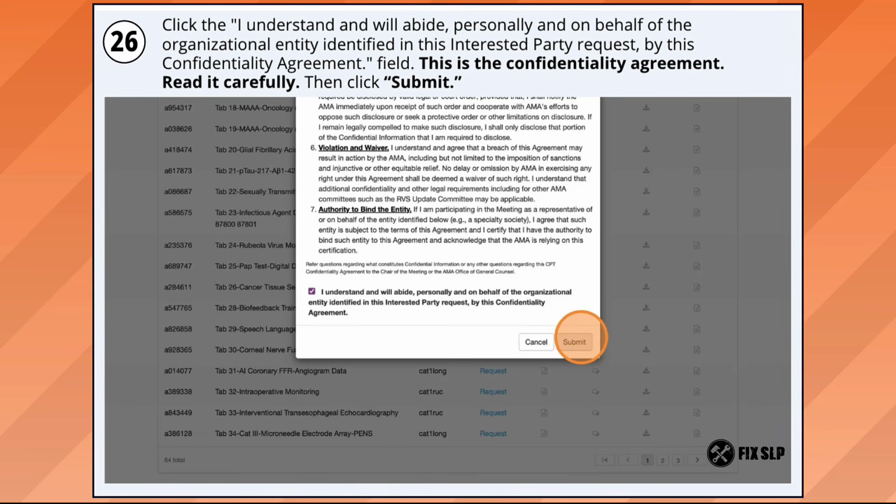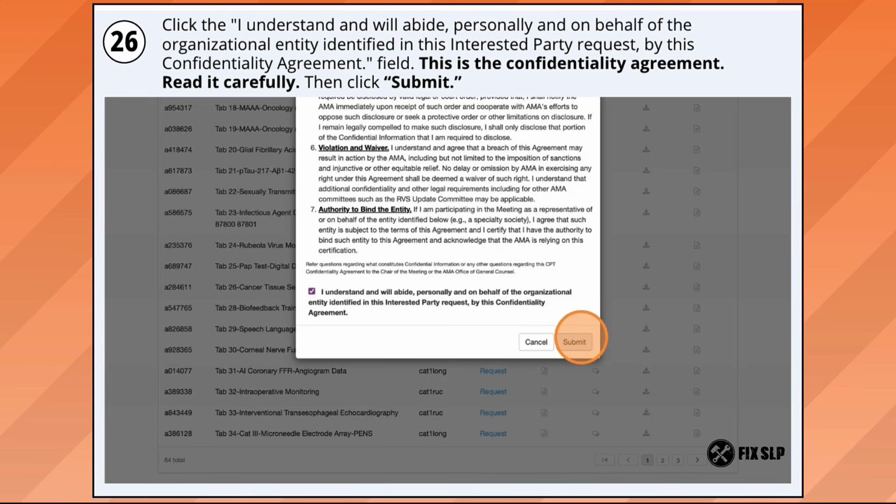Next is the confidentiality agreement. You are going to want to read through this in full so you understand what you are agreeing to. You will see a list of things that you can talk about and a list of things that you can't talk about. Generally, you can make broad stroking comments, but you can't take a copy of the application and paste it online somewhere. So just know that you do have some limitations once you click submit.